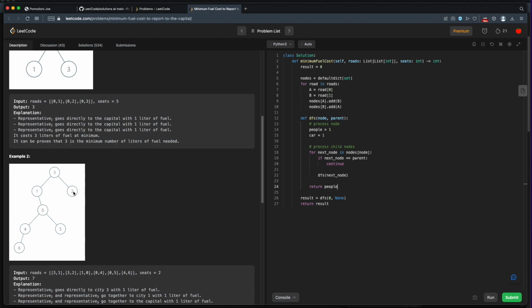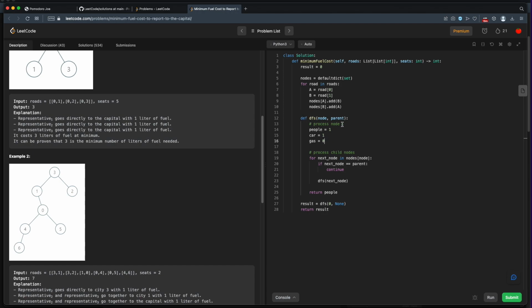What else are we accumulating? We need to know how much gas it took to get those people to the city 3. So from city 2, there's just 1 person. We know it took 1 liter to get them to city 3. In this case, city 3 will have 2 people and probably 1 car. It depends on how many seats. I guess in this case, there are 2, so you have 1 car. So in that case, the gas it took to get from city 3 to city 1 is just 1 car's worth of gas. So we might want to count how many cars are traveling, or we might just want to keep track of how much gas was used. I think in my case, in my head, it makes more sense to use gas. So it took 0 gas to get this 1 person.